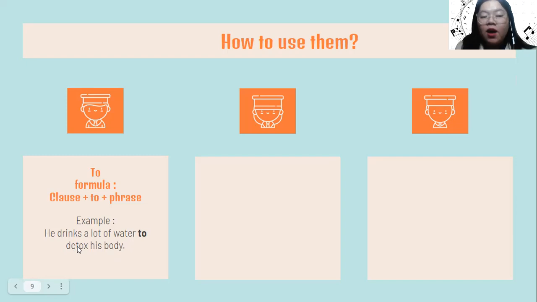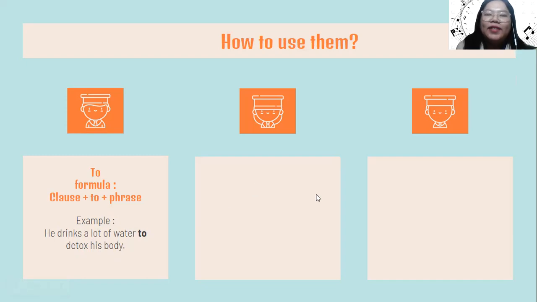It has the verb, but it doesn't have the subject. And then to connect these two sentences, we need the conjunction to. So the sentence will become: he drinks a lot of water to detox his body.